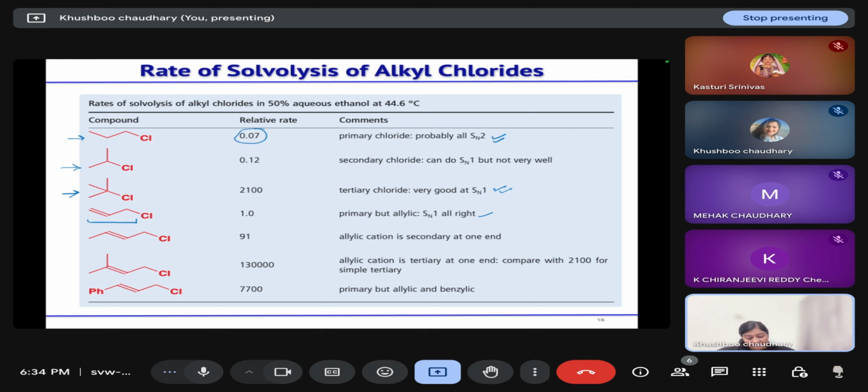Then if your carbocation is allylic but secondary, in that case the rate increases. With an allylic carbon, the rate of SN1 reaction will increase. If it is allylic and tertiary, then the rate will increase by a factor of 2100. And if you have benzylic and allylic at the same time, then the rate is very high.